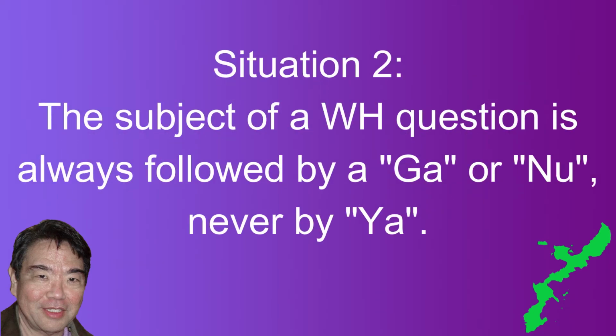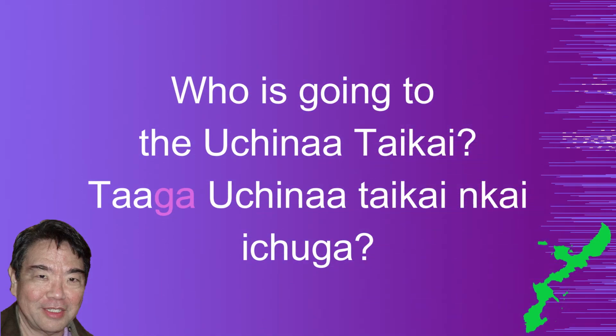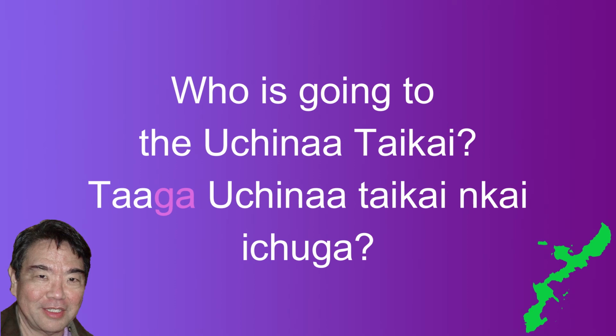Situation 2. When a question word such as who or what is the subject of a sentence, it is always followed by ga or nu, never by ya. To answer that question, the subject also has to be followed by ga or nu. An example is as follows.